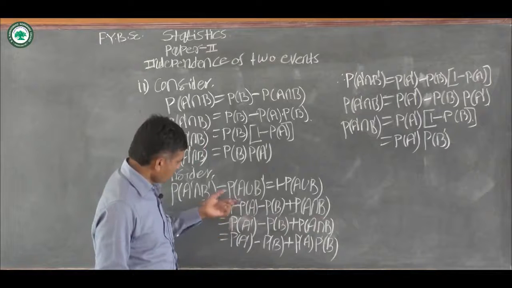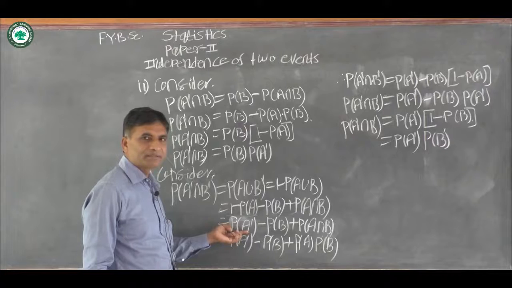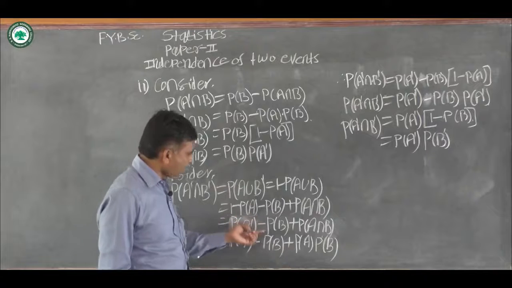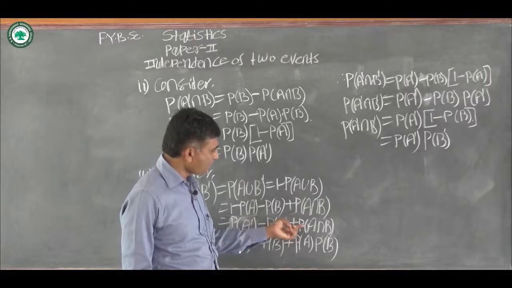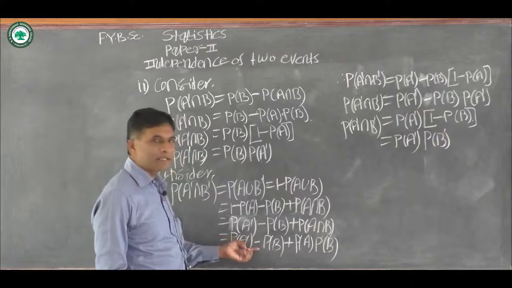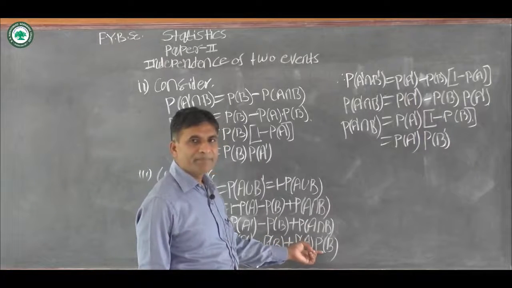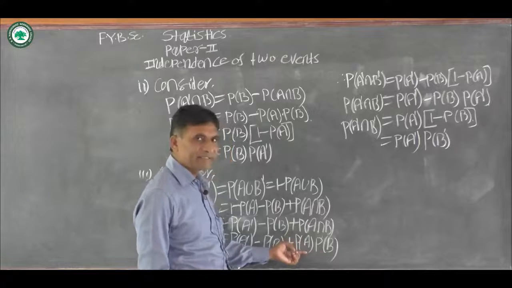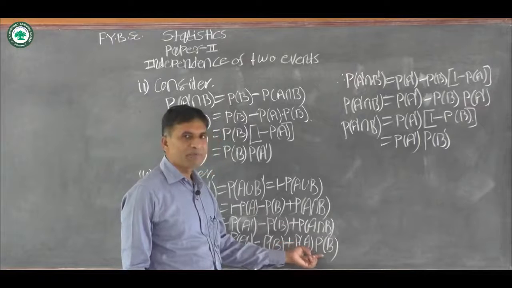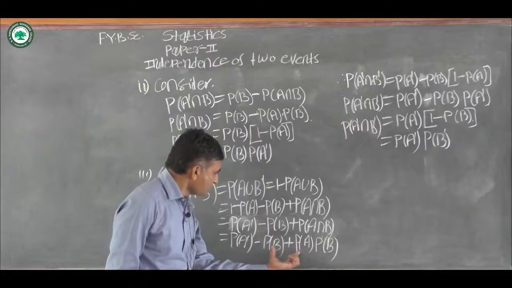Now 1 minus probability of A is equal to probability of A dash, the probability of the complementary event, minus probability of B plus probability of A intersection B, which is equal to probability of A dash minus probability of B plus probability of A into probability of B. Since A and B are independent, probability of A intersection B is equal to probability of A into probability of B. Now take probability of B common from these two terms.